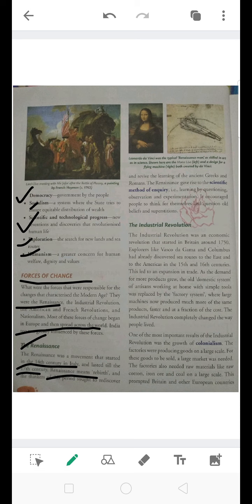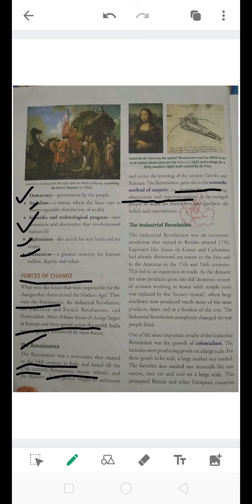The Renaissance gave rise to the scientific method of inquiry, that is, learning by questioning, observation and experimentation. It encouraged people to think for themselves and question old beliefs and superstitions.